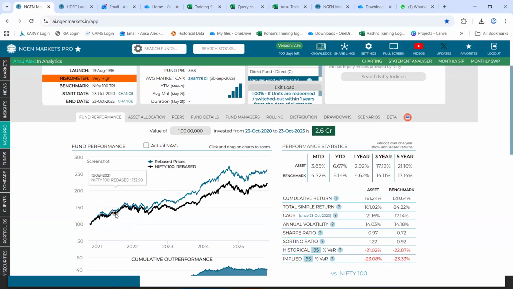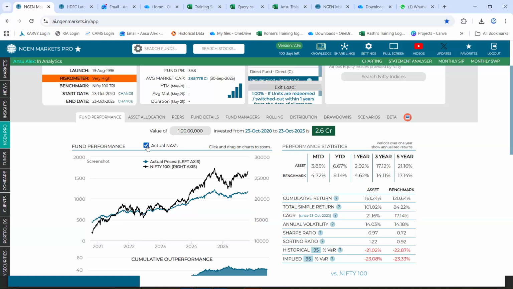So, graphically viewing, we could see that the fund, which is the blue line, is indeed outperforming the benchmark. We could see that it is lying above that of the black line. However, you see something mentioned as rebased price and Nifty 100, which again is rebased. What do you mean by rebased? In order to understand that, I'll simply click on this actual NAVs. Now, right here, if you see, the fund as well as the benchmark is now starting from its respective level, which is not comparable graphically speaking.